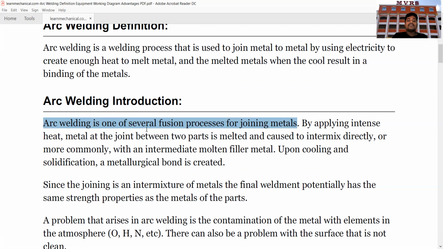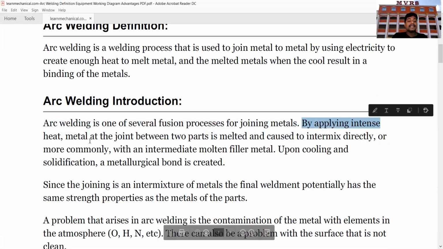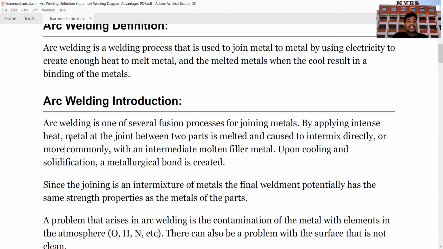So the first point is very clear: arc welding is one of the several fusion processes for joining the metals. Then how are we joining these metals? By applying intense heat. Metal at the joint between two parts is melted and caused to intermix directly or, more commonly, with a filler. First we are saying arc welding is a fusion process. How is the fusion process created? It is created by applying intense heat.